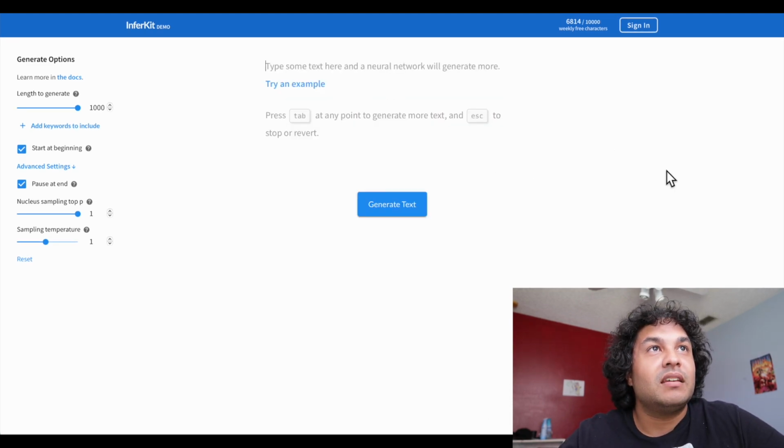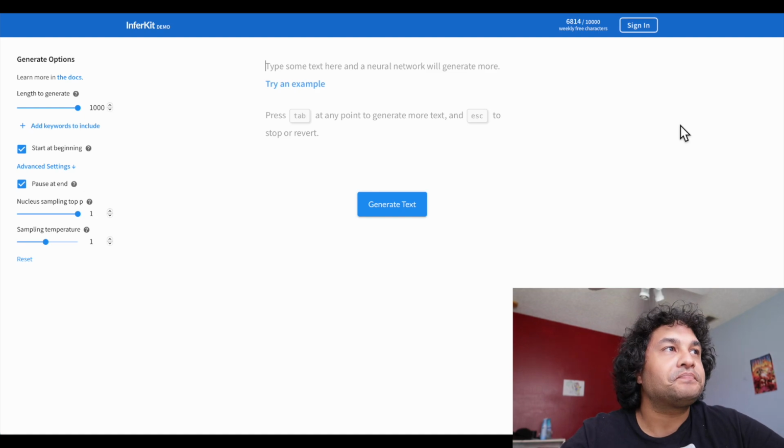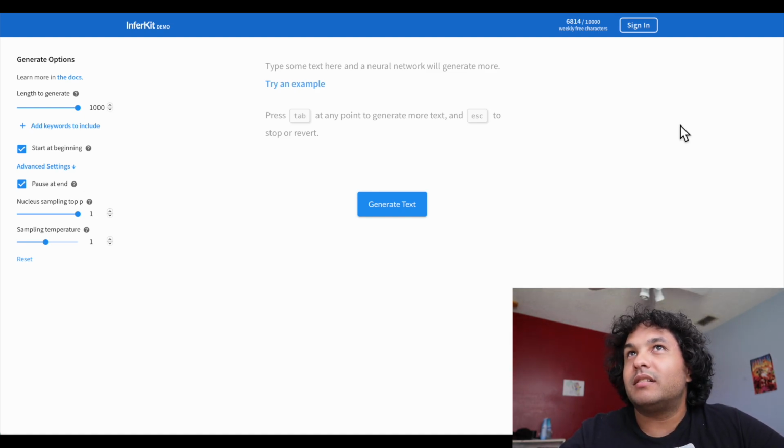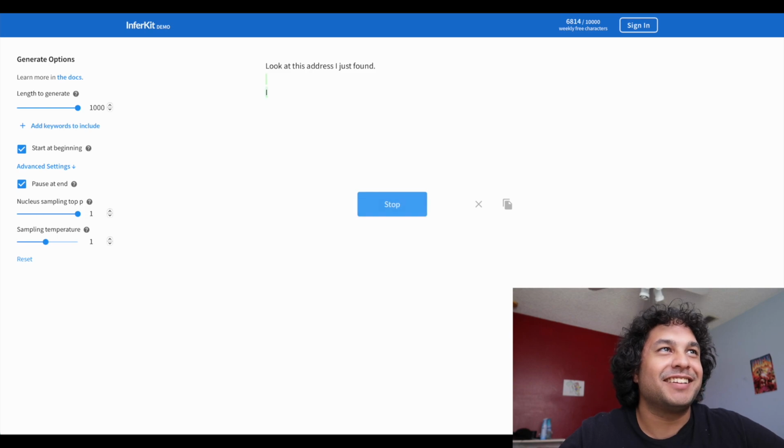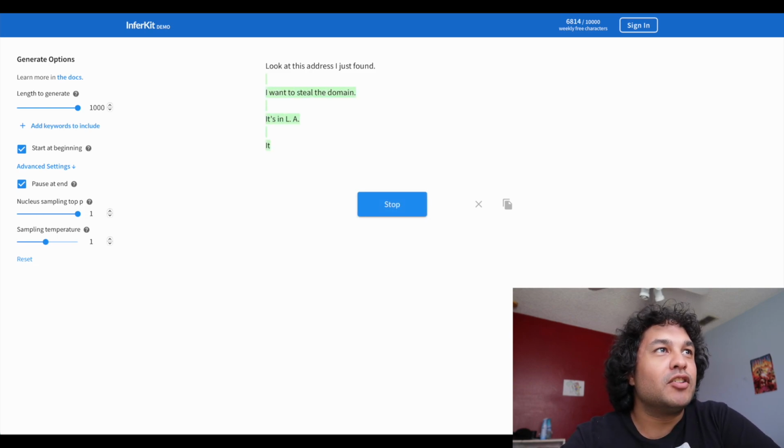Okay. So we have only 6,814 pieces of text left. Let's do something a little bit more interesting. Look at this address I just found. Generate text. I want to steal the domain.